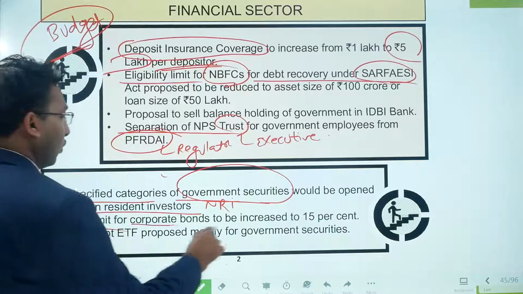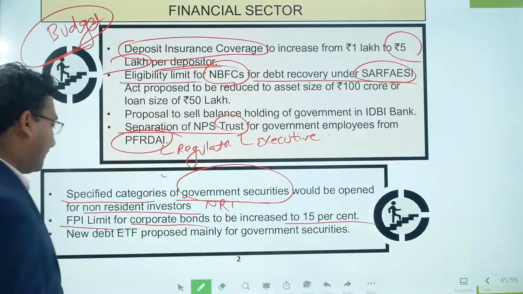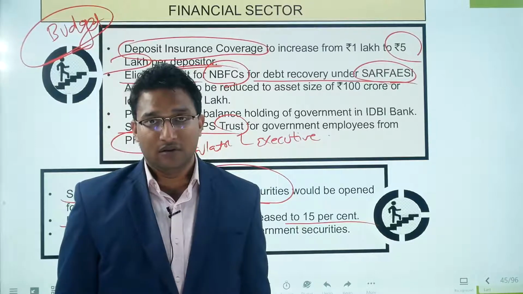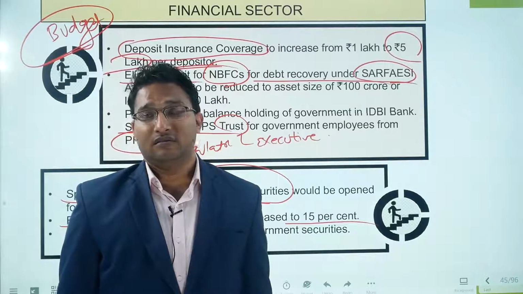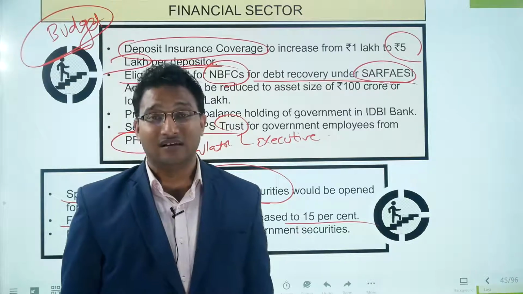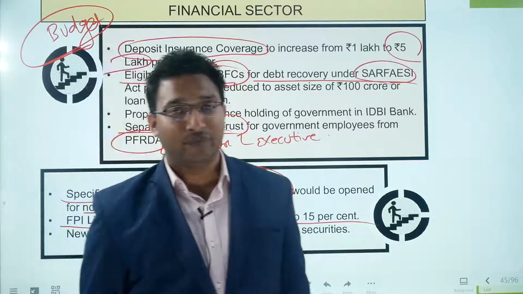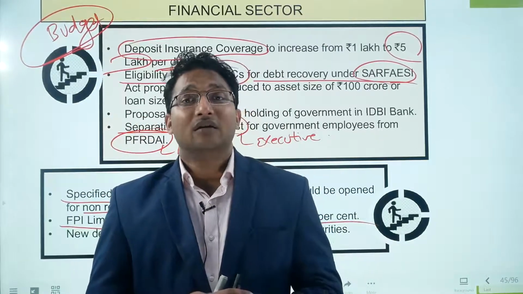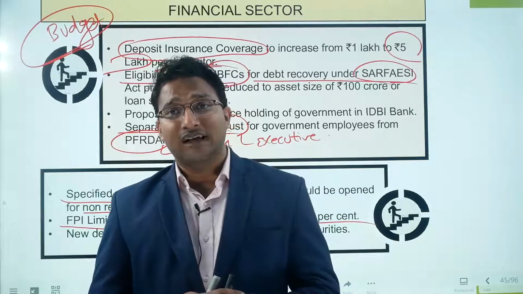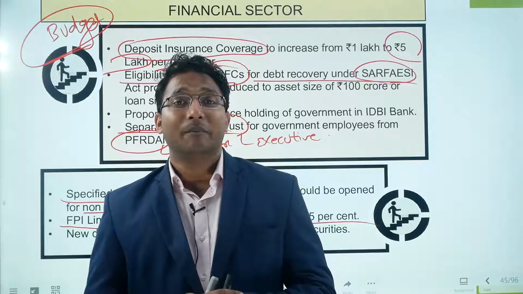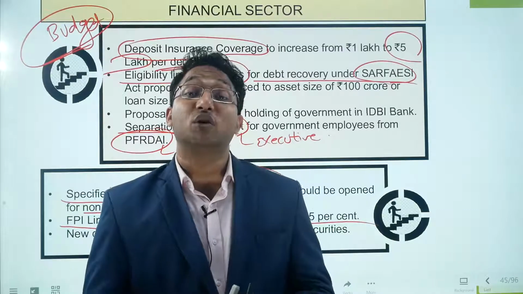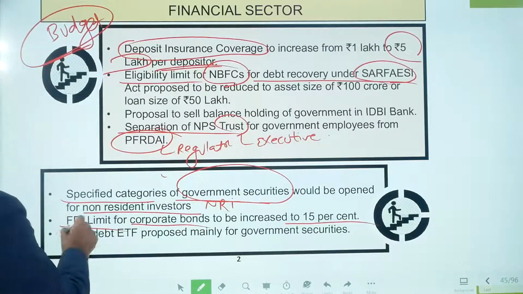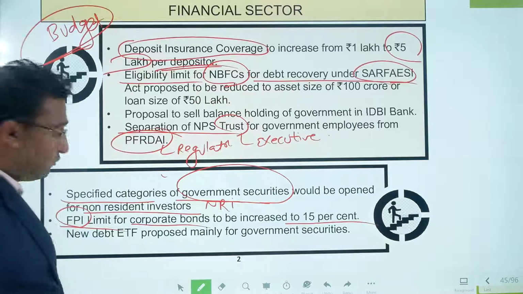The FPI limit for corporate bonds is to be increased to 10 to 15%. In India, the corporate bond market has been very poor. We do not have a strong bond market. Because of that, we face problems in infrastructure financing, because infrastructure requires long-term financing. For infrastructure financing, we are dependent upon the banking sector. In the banking sector, the available funds are for the short term, because people deposit money for 5 years, 10 years, while infrastructure needs money for 25 years. For that, we need a bond market. Therefore, the government is promoting corporate bonds and allowing FPIs to invest in them.